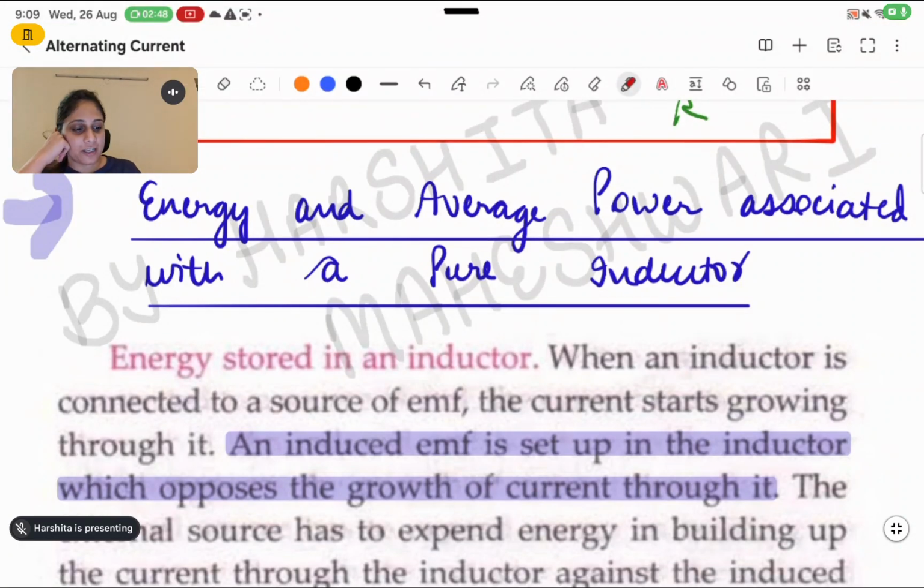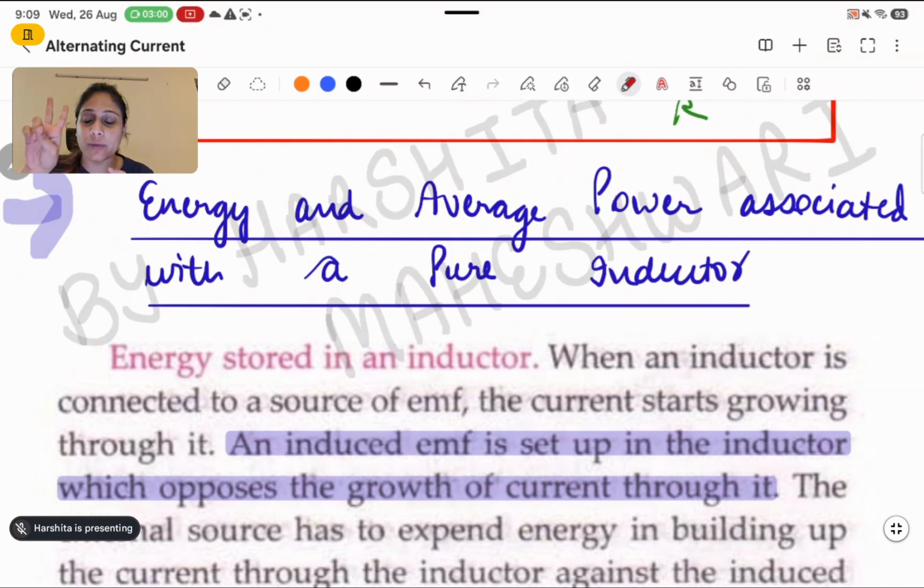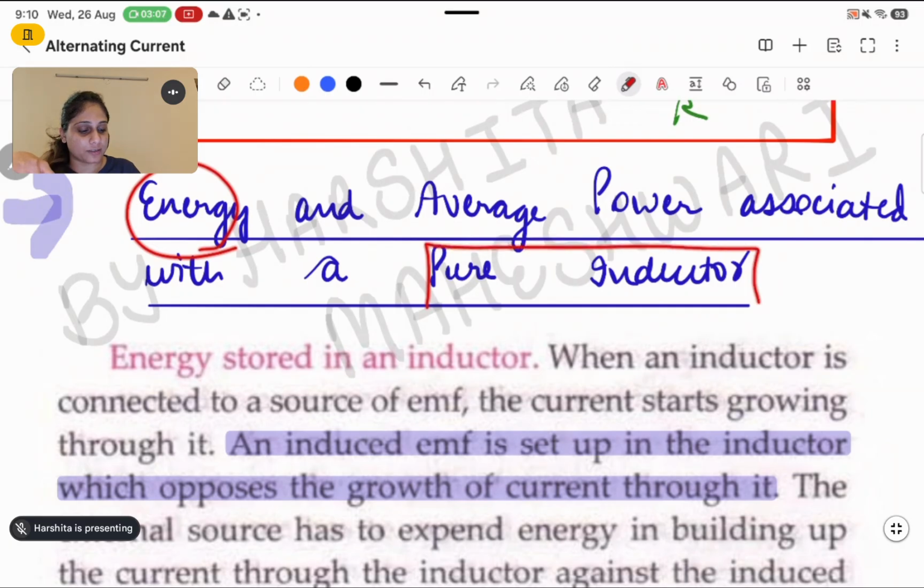Okay, so now we have energy and the average power, which is associated with the two things. First, we will be understanding the expression for pure inductor. Then we will go ahead for the pure capacitor. So two expressions we will be covering in this lecture. First, I'm starting with the energy expression for the pure inductor.